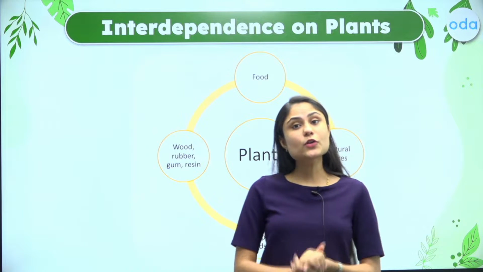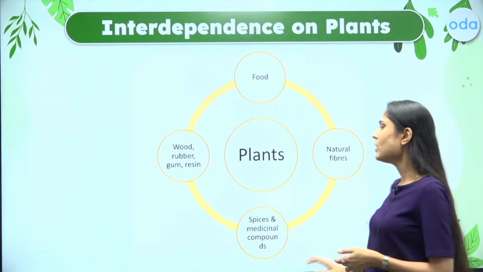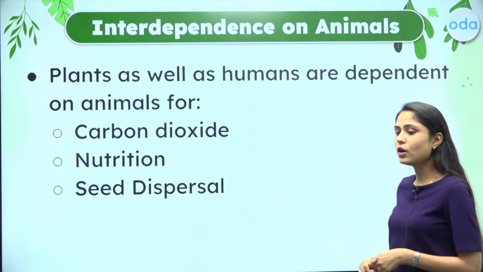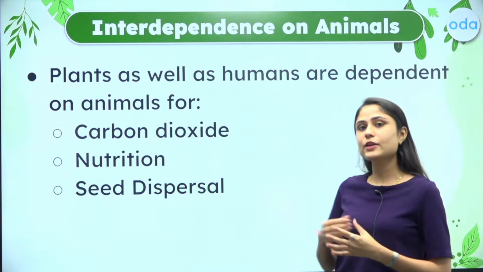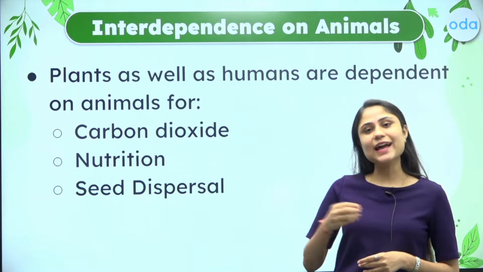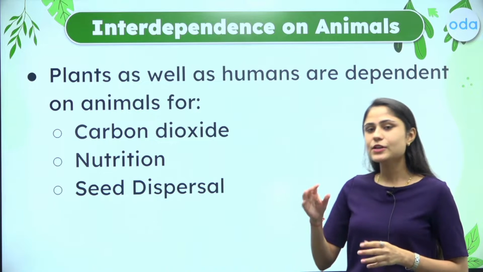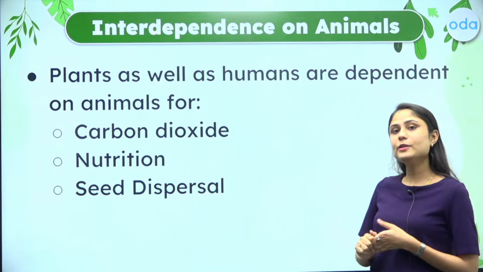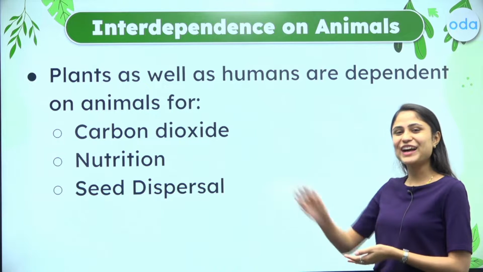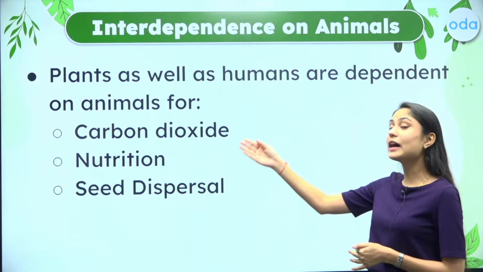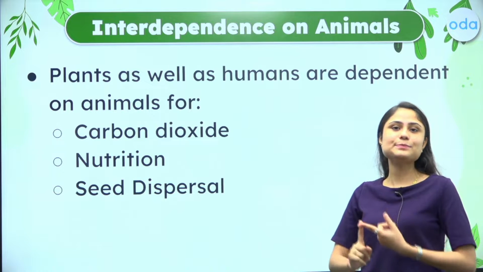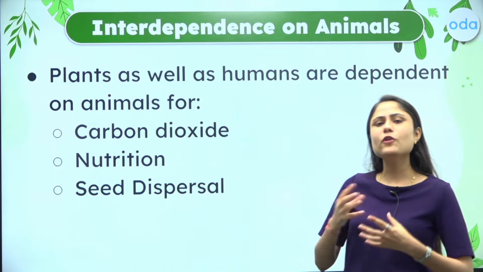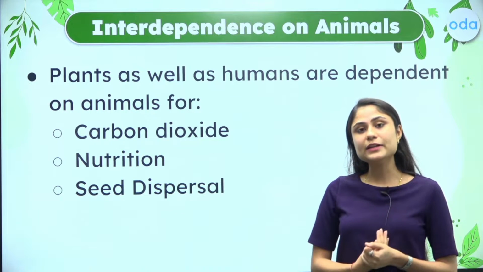So, now we are going to learn about how we as humans, or the plants, are all dependent upon the animals. So, have a look right here. Plants as well as humans are all dependent upon animals. What? Have a look. We are dependent for the carbon dioxide. The plants are dependent upon the animals for the release of carbon dioxide.